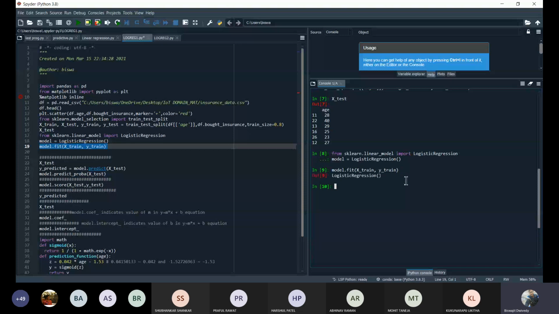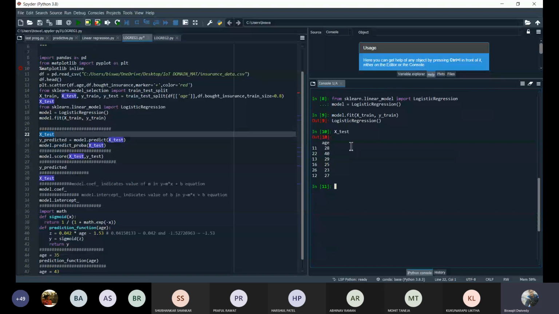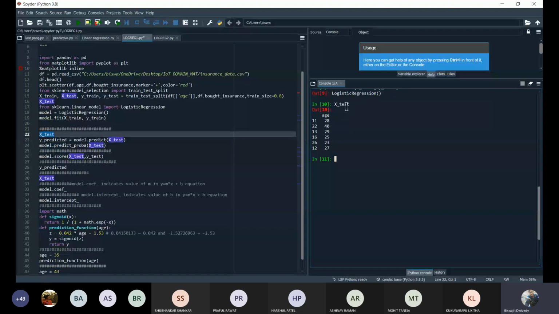Next, let us check how the training has been completed. Now we are going to predict. For that, let me once again check what test values are available. These are the X test values available here. This is the test set which has been chosen by this algorithm. And what will be the predicted value? For the predicted value we have to use predict, and that will be your y predicted.